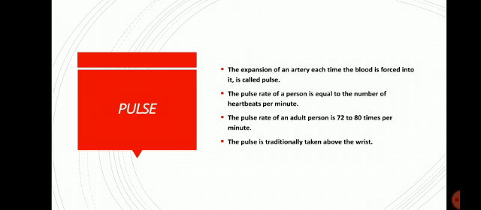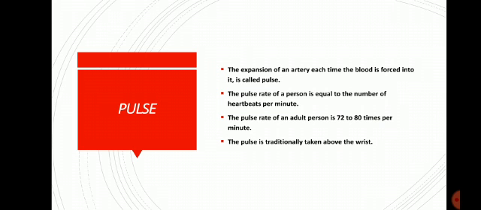When I explained blood vessels, I told you the blood is forced with high pressure into the arteries. That is why the arteries are very flexible, rather than veins. So this blood makes the arteries expand a little. So what is pulse? The expansion of an artery each time the blood is forced into it is called pulse. So each heartbeat generates one pulse in the arteries.